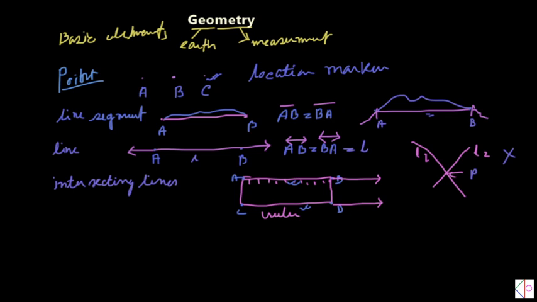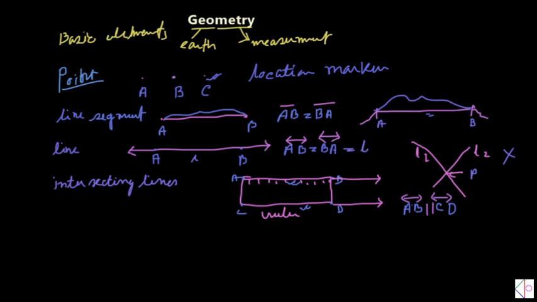In the case of parallel lines, the notation will be like this. Suppose AB and here CD. We use the notation like that way, with the parallel symbol between AB and CD.